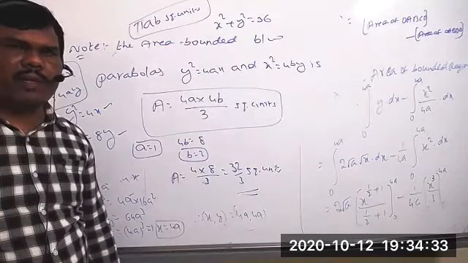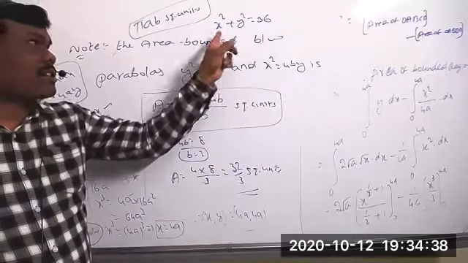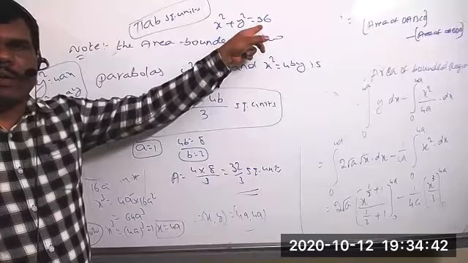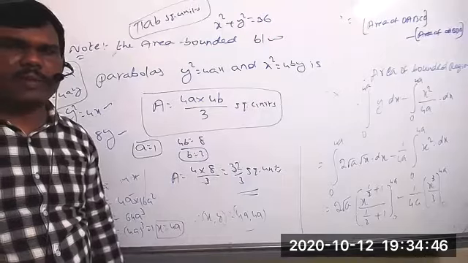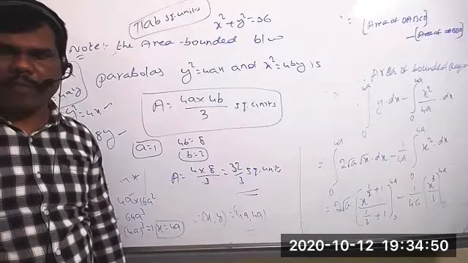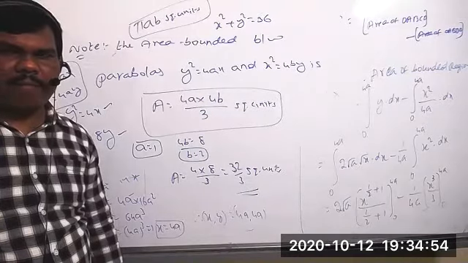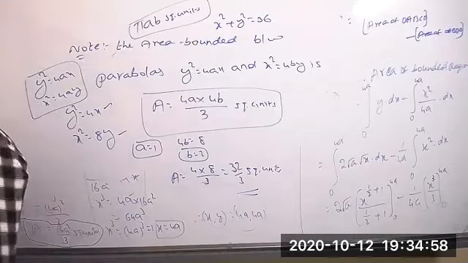So what is the formula? Pi r square formula. Then radius equal to, clearly, this is the circle equation. We know very well that x minus 0 whole square plus y minus 0 whole square equal to 6 square. So radius equal to 6. You can substitute in there. You can find it. Okay. Clear now? Clear? Yes, sir. No problem right now.